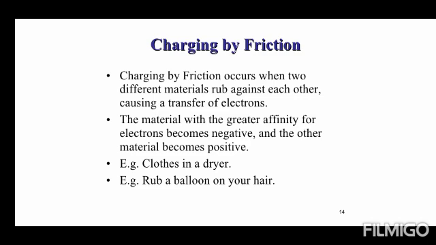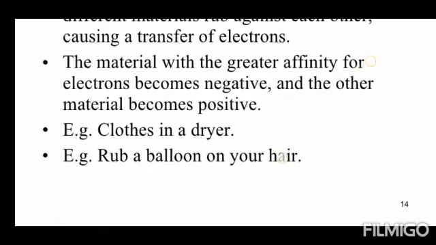Charging by friction. What is charging by friction? Charging by friction occurs when two different materials rub against each other, causing a transfer of electrons. The material with the greater affinity for electrons becomes negative and the other material becomes positive. For example, clothes in a dryer, or rubbing a balloon on your hair. This is an example of this.